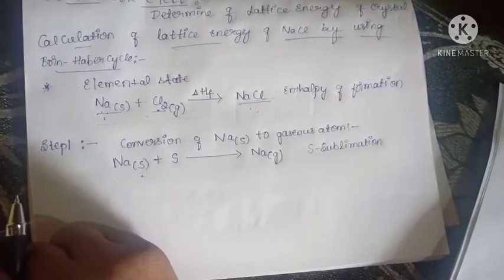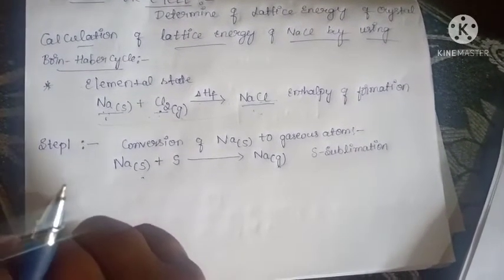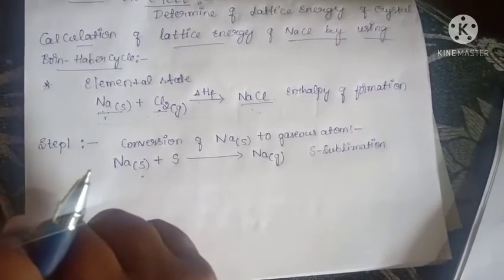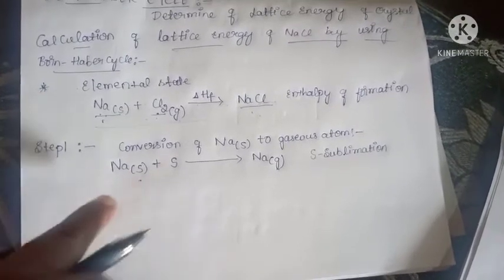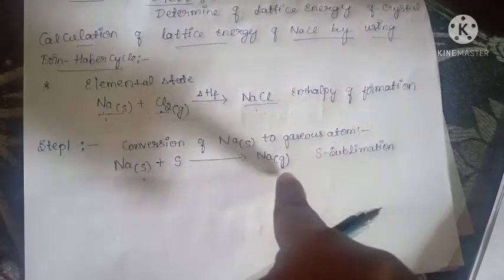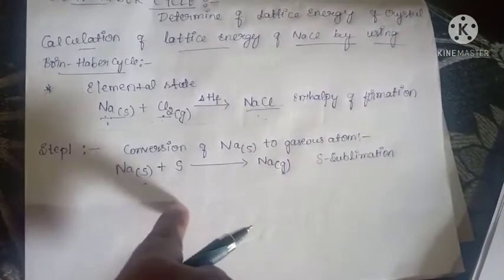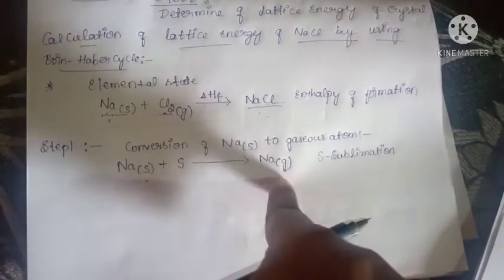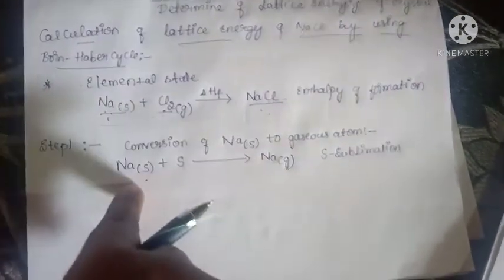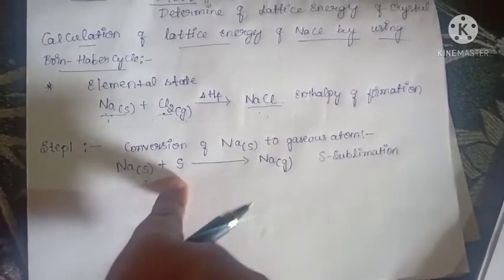Sublimation means the conversion of solid state into the gaseous state without entering the liquid state. Some amount of energy is absorbed. For that some energy is required.